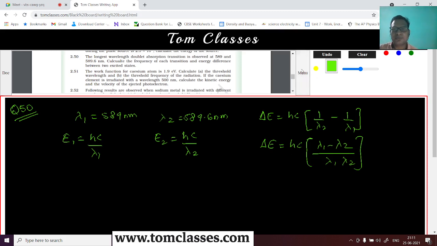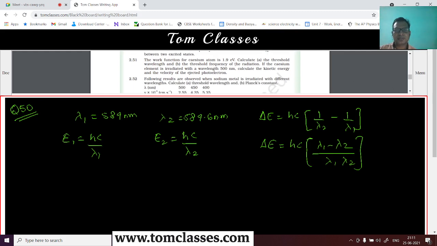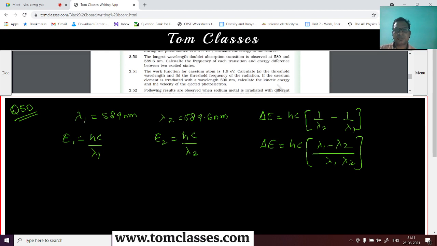This is question number 50, and then he's talking about the frequency. So first let's calculate the energy difference. What is this energy difference? This difference is 0.6 nanometer.